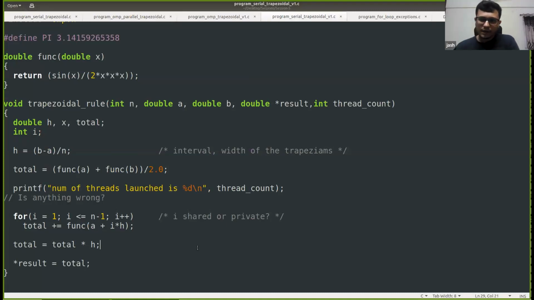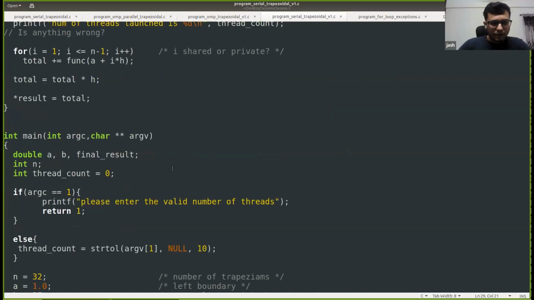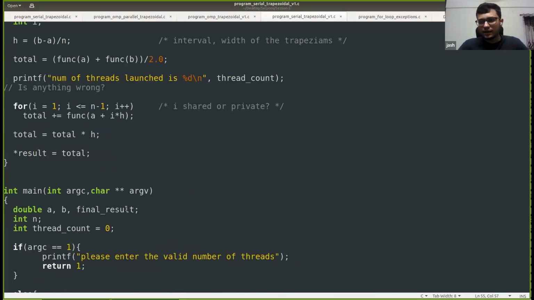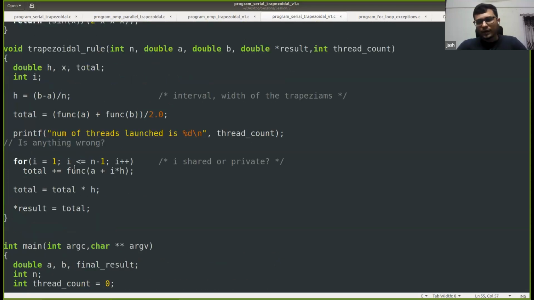Now, let us say that I want to parallelize this trapezoidal rule function in a different way. Instead of executing this trapezoidal rule in parallel using n threads, doing the computation and then aggregating the results and so on, what I can simply do is parallelize this loop. This is a for loop. And how can I do this? I can use a parallel for construct. So let us introduce this parallel for construct.